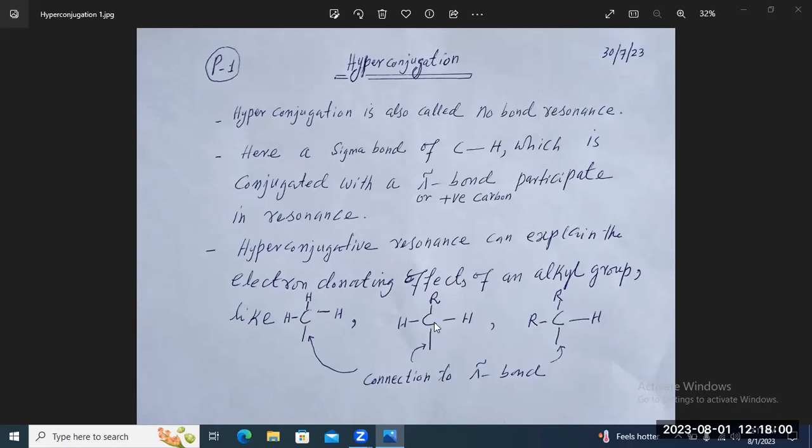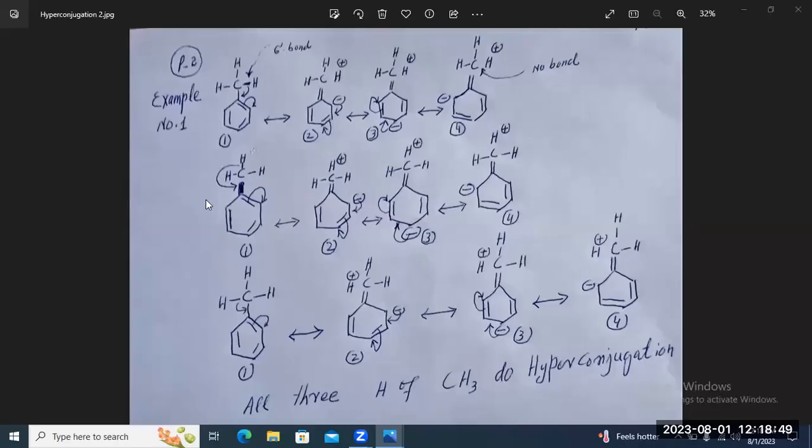Similarly, carbon having 2 hydrogens and carbon having 1 hydrogen can participate in hyperconjugation. Here we can see the example of toluene in figure number 1.